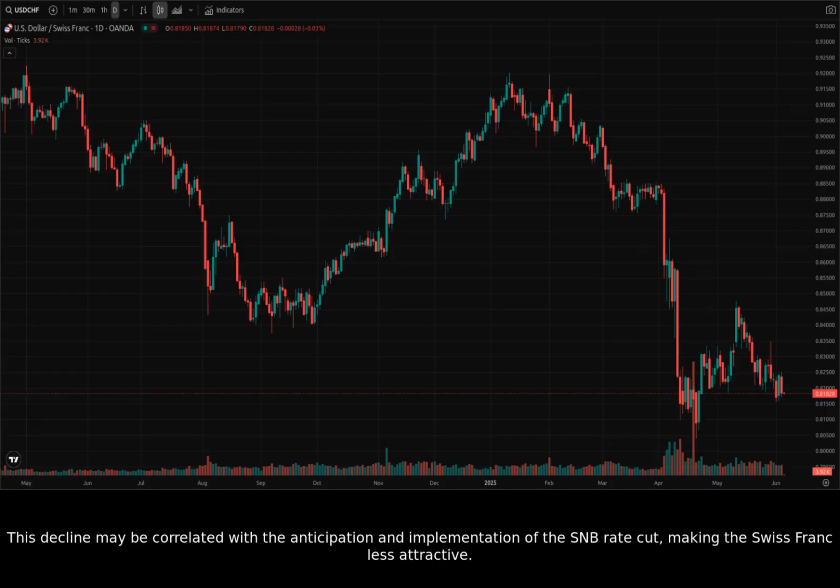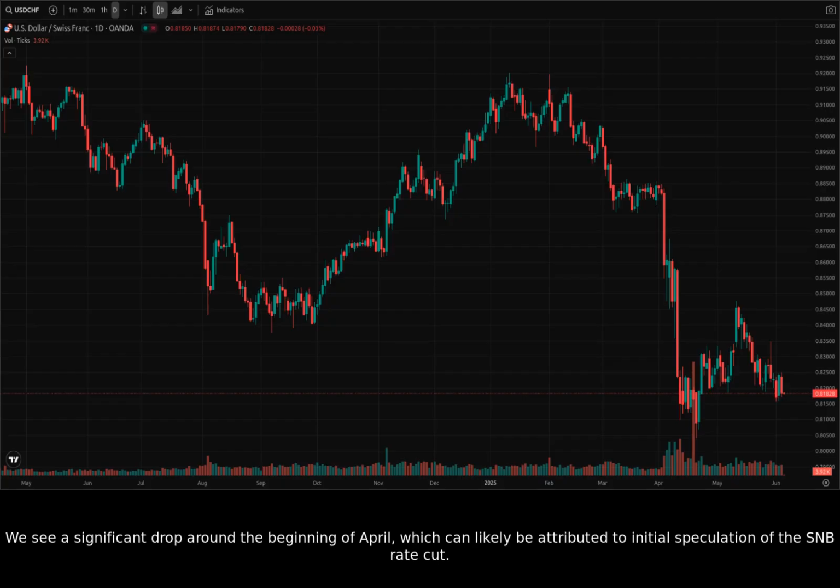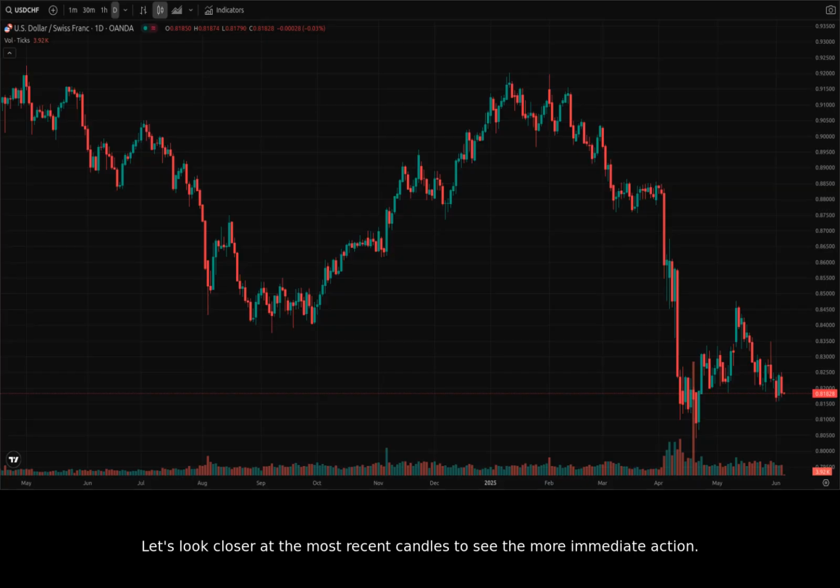This decline may be correlated with the anticipation and implementation of the SNB rate cut, making the Swiss franc less attractive. We see a significant drop around the beginning of April, which can likely be attributed to initial speculation of the SNB rate cut. Let's look closer at the most recent candles to see the more immediate action.